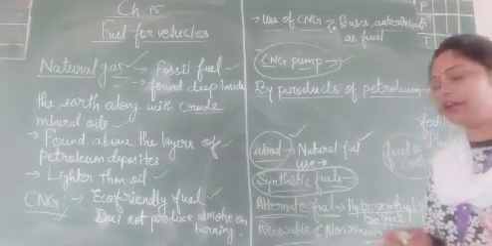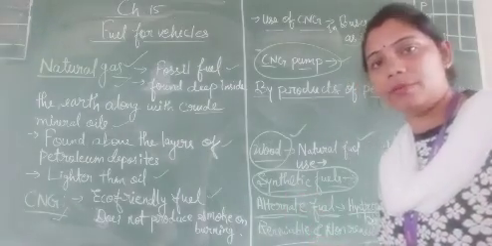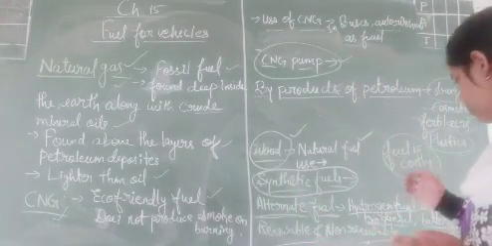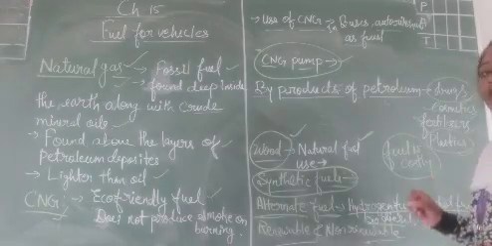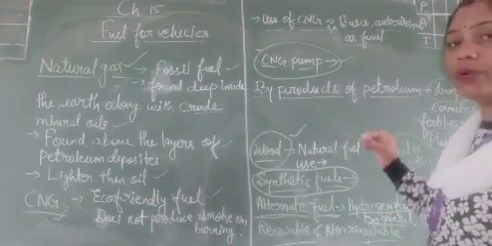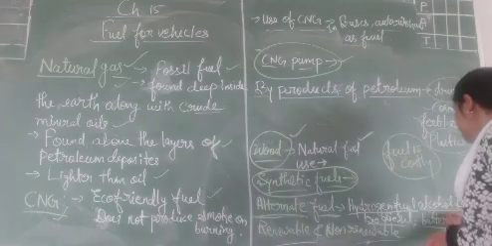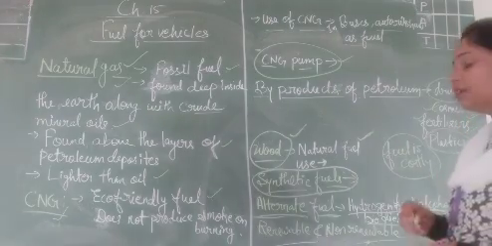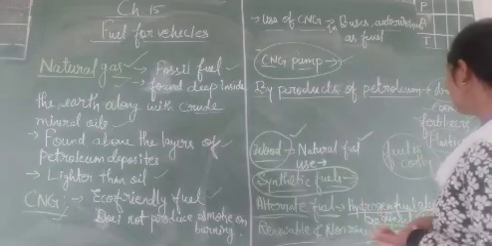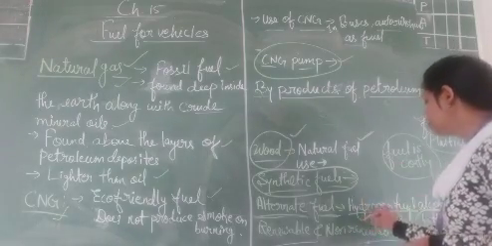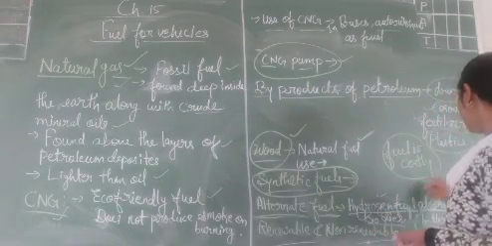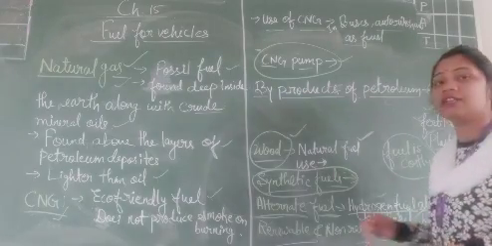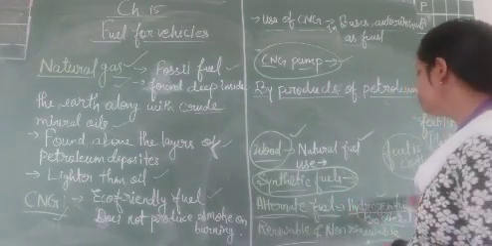I think you have heard about battery operated vehicles. In battery operated vehicles, a battery is used instead of petrol and diesel. Instead of petrol and diesel, we can use biodiesel, hydrogen fuels, and alcohol fuels. So these are examples of alternate fuels.